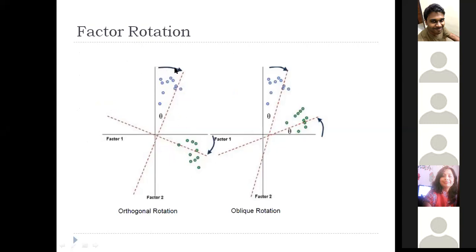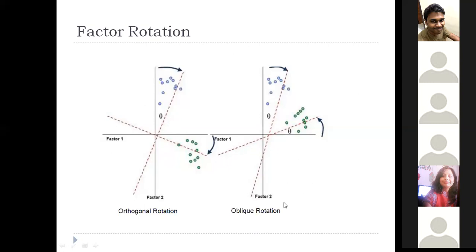When you rotate the whole thing, the angle is also 90 degrees like your previous axis. This is orthogonal rotation. Whereas in oblique rotation, the two new axes formed are not perpendicular to each other. They don't have a 90-degree angle like the previous one. It should be around 45 to 60 degrees, right?